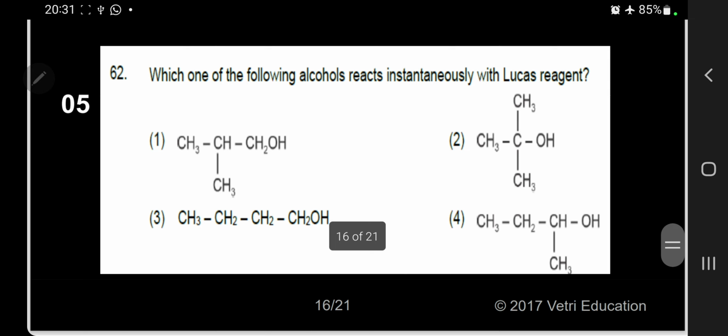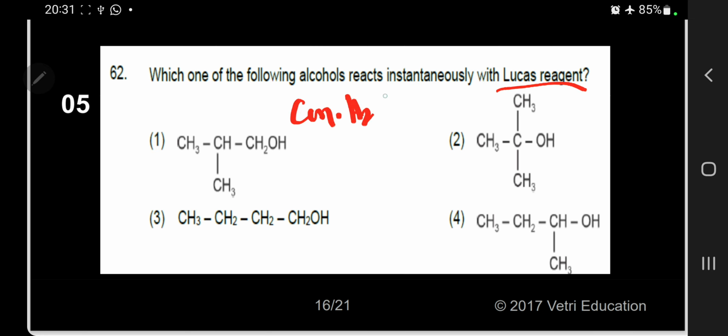This is again related to what we have already seen, the Lucas reagent. What is Lucas reagent? Concentrated sulfuric acid plus anhydrous zinc chloride. This is actually used to differentiate primary, secondary and tertiary alcohol.